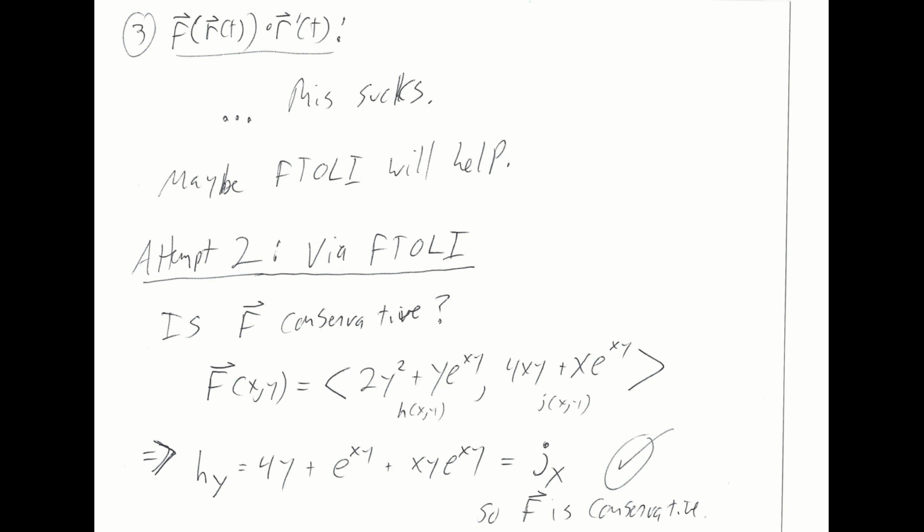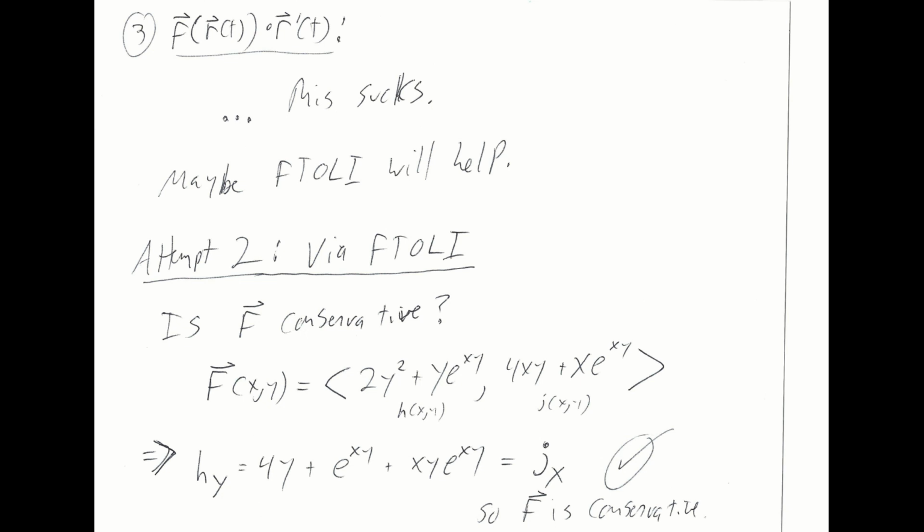The trick is that the first component function's partial with respect to the second variable, so that would be h sub y, needs to be equal to the second component function's partial with respect to the first variable. That would be j sub x. And if I take those partials, I do see that they're equal. I'm getting 4y plus e to the xy plus xy e to the xy for both of those. So F hat is conservative.